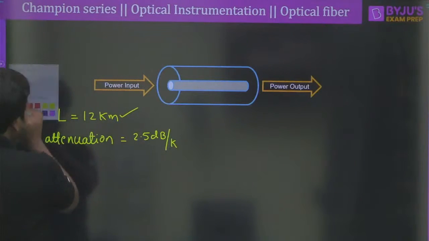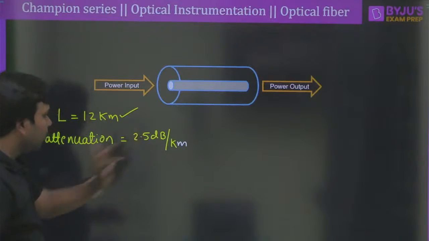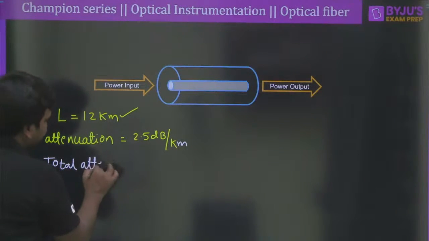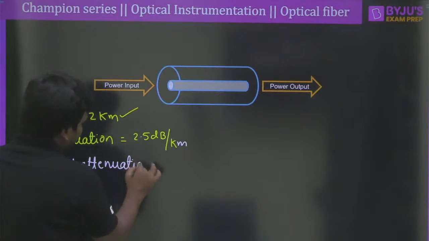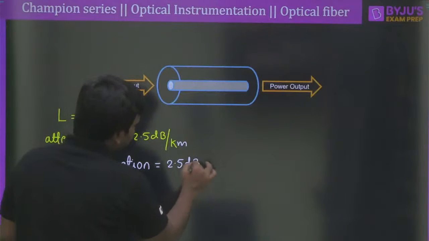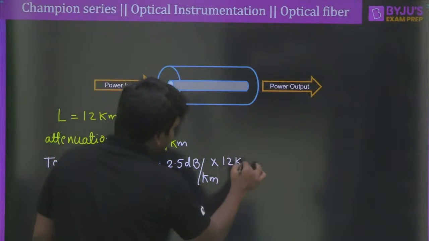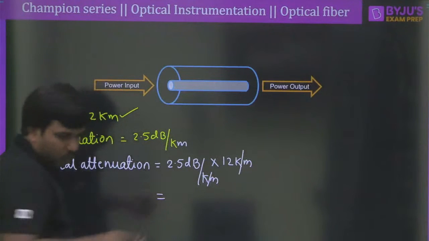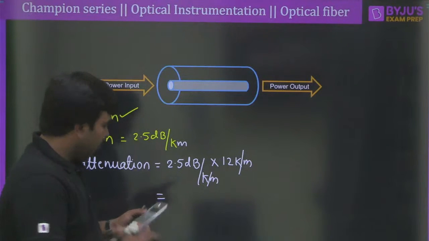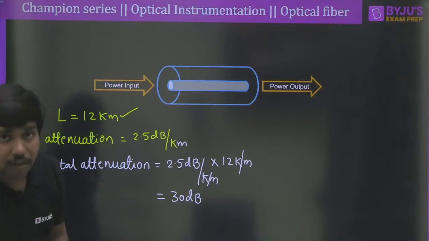So usually the attenuation coefficient must be negative, right? But we will take another formula. I'll show it to you. 2.5 dB. So can you tell me what is the total attenuation now? Now the total attenuation could be written as how much here? So 2.5 dB per kilometer. Of course, it must be multiplied by 12 kilometers here, right? So without any second thought, I can say 12 into 2.5. How much will this value be? I would say this is equal to 30 dB. Clear? 30 dB is the attenuation here.